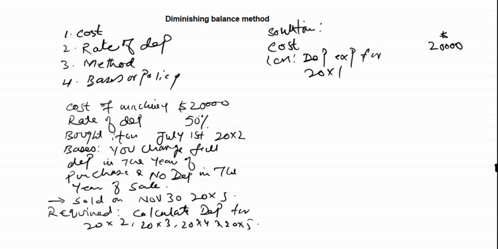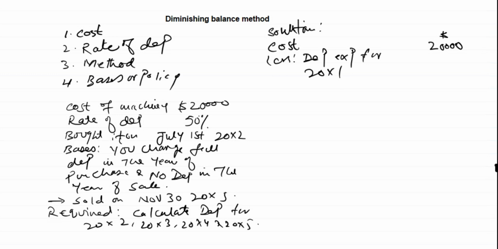See, the 50% is the rate of depreciation. It was bought in July, but the policy is that you charge full year depreciation in the year of purchase, and no depreciation in the year of sale. That means when we sold it, we will charge no depreciation for year 20x5, while we will charge full year depreciation in year 20x2. Because this is the basis, this is the policy.